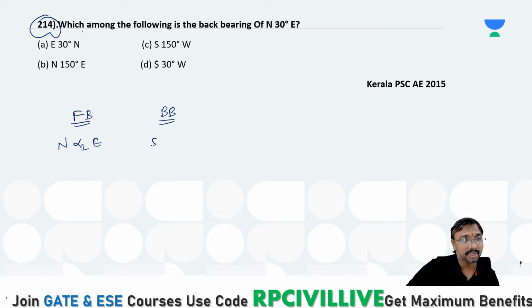Then north will become south and east will become west, right? Exactly in the opposite quadrant, you can say, right? That alpha 1 will be alpha 1 only as it is, right? So this is your north alpha 2 west. If you just observe, that north will become south, west will become east, and that alpha 2 will be alpha 2 as it is only, right? And again south alpha 3 east, if you just observe, that alpha 3 angle will be same as it is.